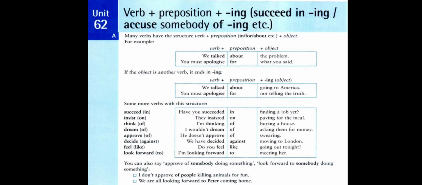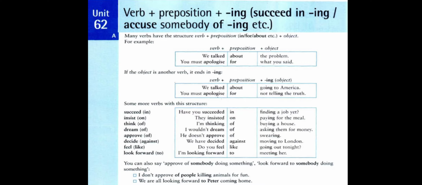For example, here in part A, we see many verbs have the structure verb plus preposition, for example in, for, about, etc., plus object. We know that prepositions are followed by nouns, and nouns here are called objects of prepositions.